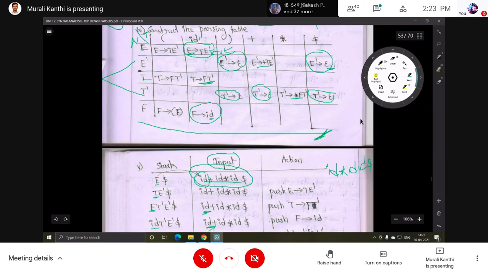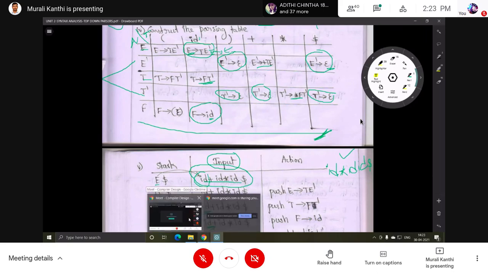Here the input string is ID plus ID star ID, and here the input string is ID star ID. Now you tell me, is this input string accepted by this grammar? Yes, any one of you.